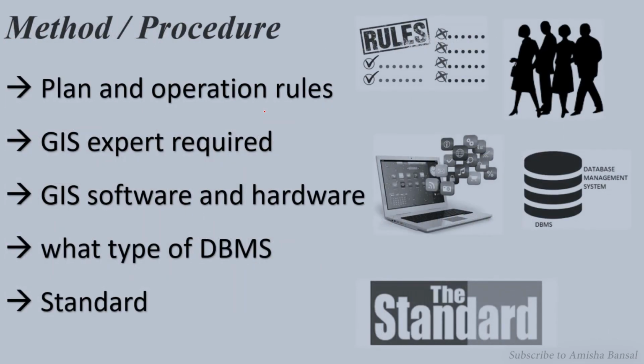After this we need to know some methods and procedures. We have everything, and then we need a procedure to follow to get our results. That is plan and operation rules. Obviously we need a particular plan for what results we want, and accordingly we have to follow the procedure. A GIS expert is required, GIS software and hardware are needed, what type of DBMS, database management system, and what kind of data I need. All these things should be with us when we start our GIS mapping or GIS work.